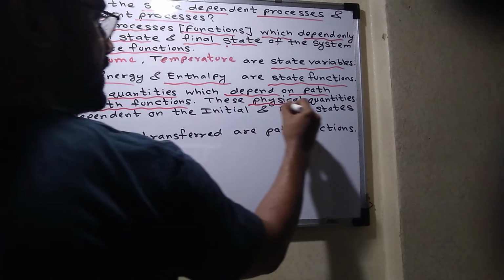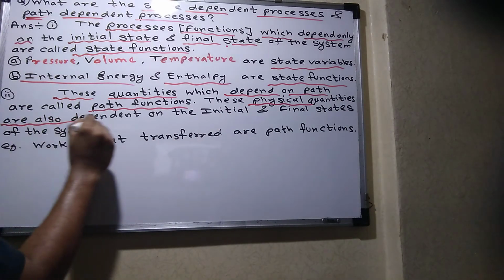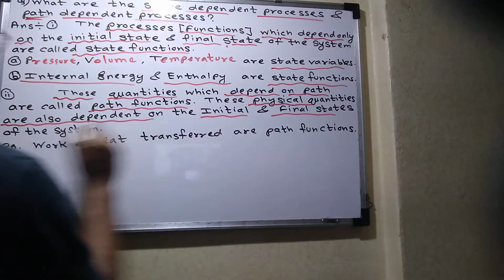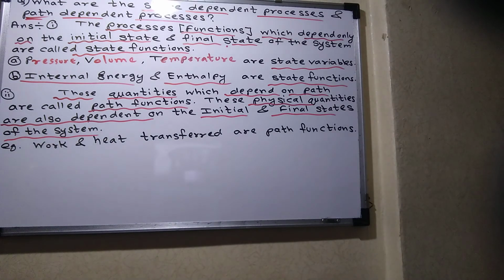These physical quantities are also dependent on the initial and final states of the system. But what is the main thing? It depends on the path, on which path it is carried out. So let us take the example of work and heat. Work and heat are the best examples of path functions. Hope you understood. Say yes or no.